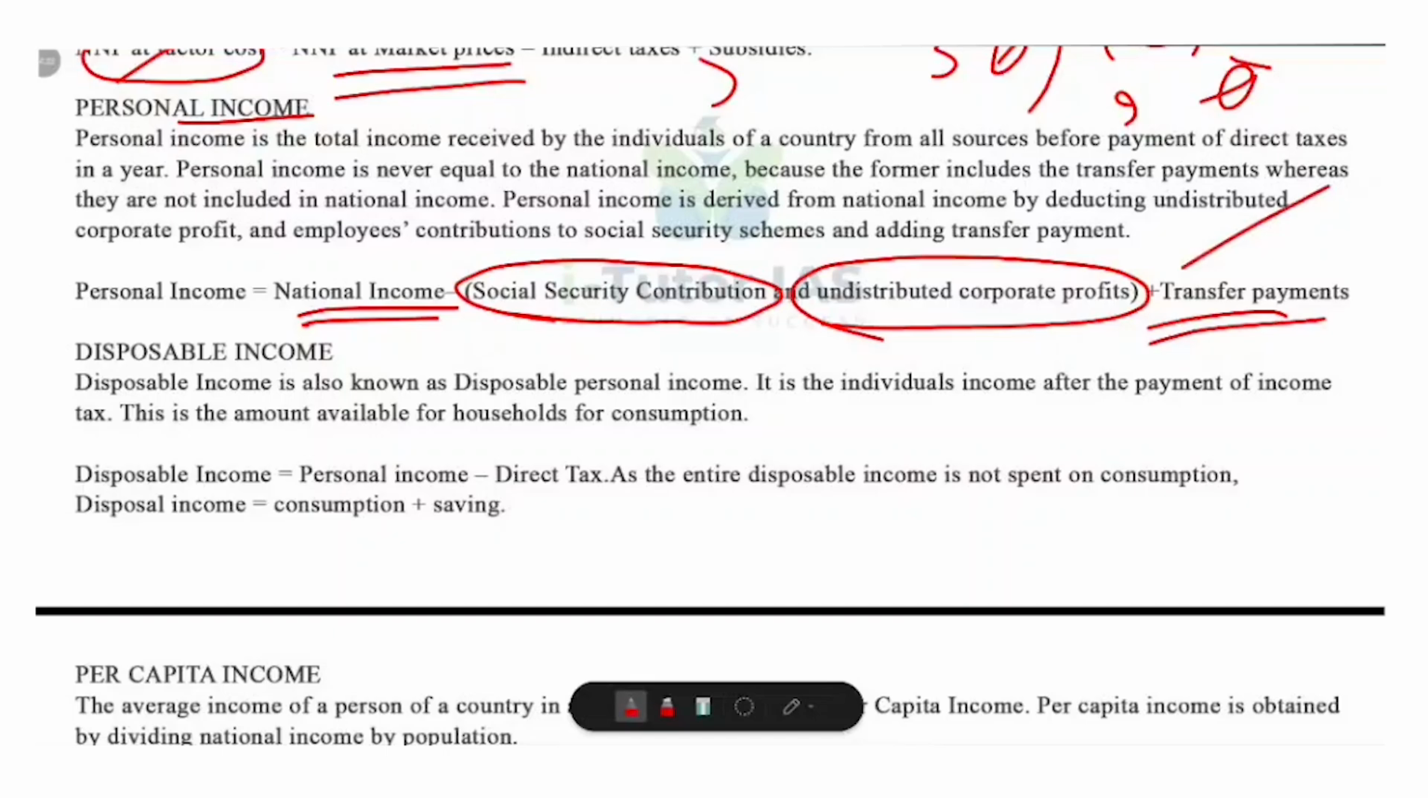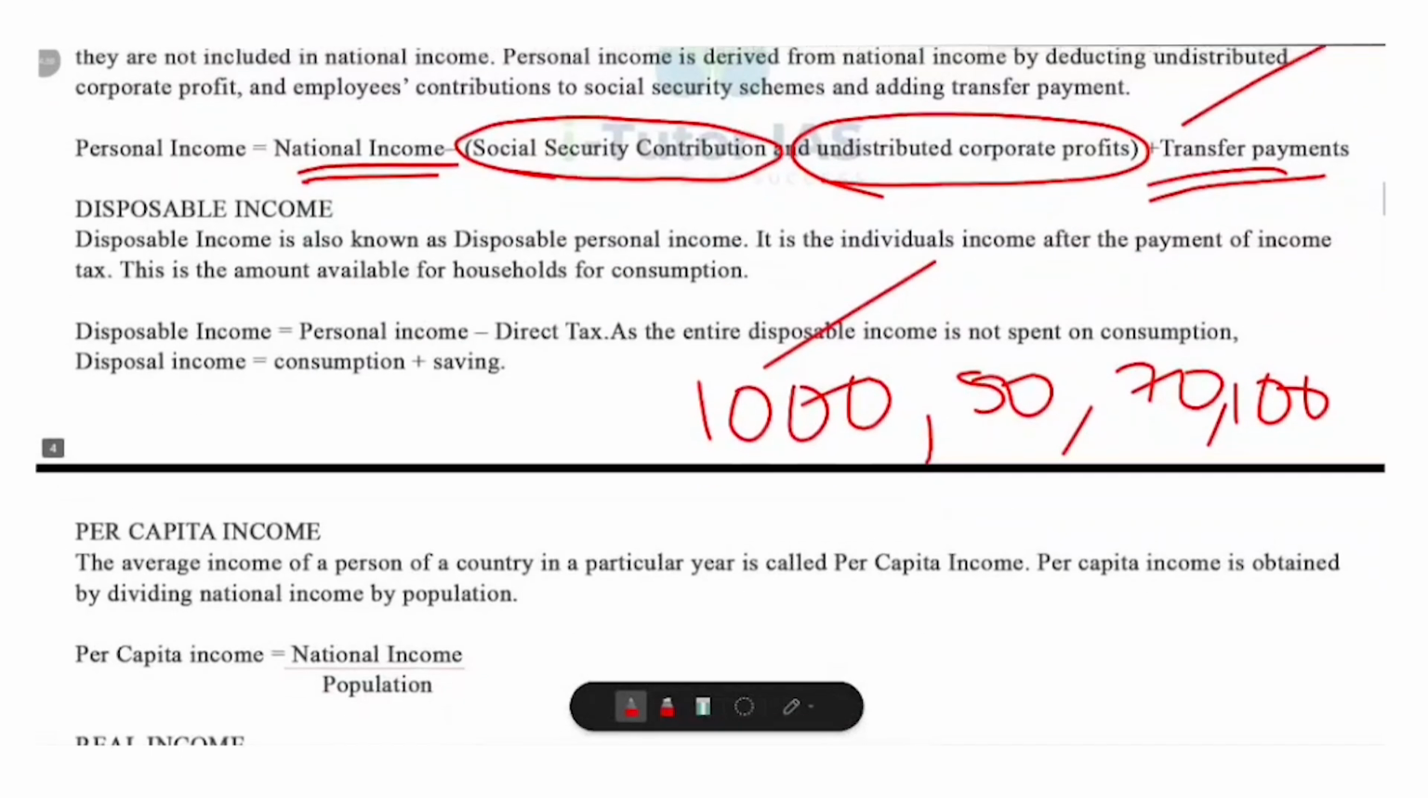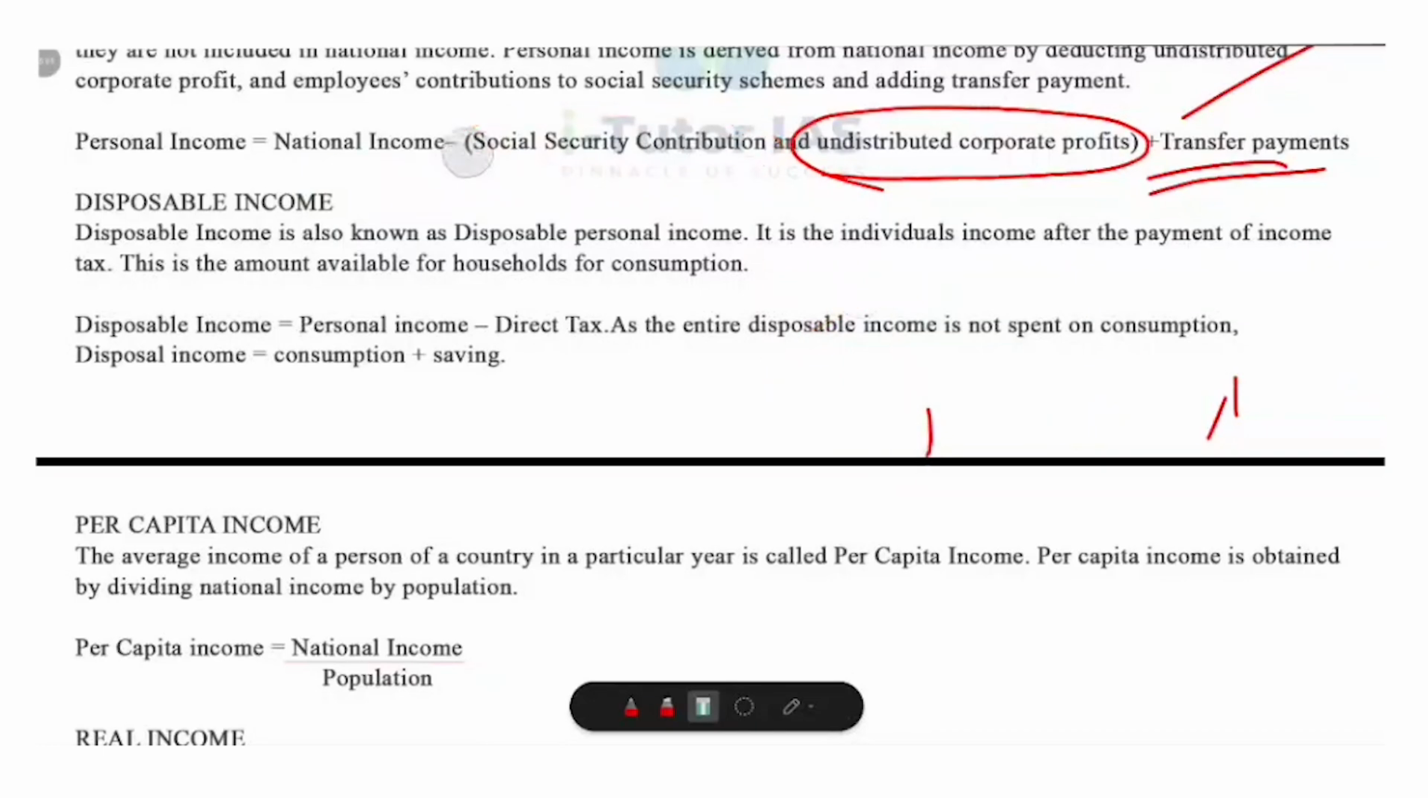Let's take an example. If national income is rupees 1000 lakhs, social security contribution is rupees 50 lakhs, undistributed corporate profit is rupees 70 lakhs and transfer payments is 100 lakhs. So how can we calculate this personal income? This 1000 minus 50 plus 70 plus 100, that is 980 lakhs. So personal income is the actual income that individuals can receive before paying their direct taxes.